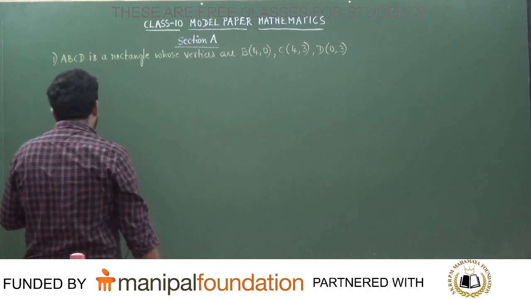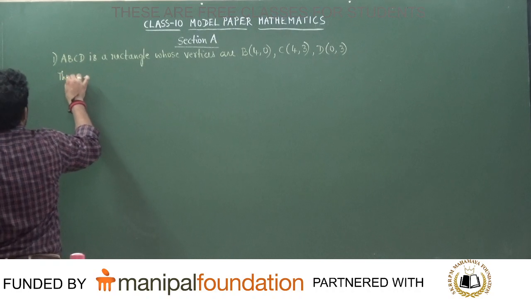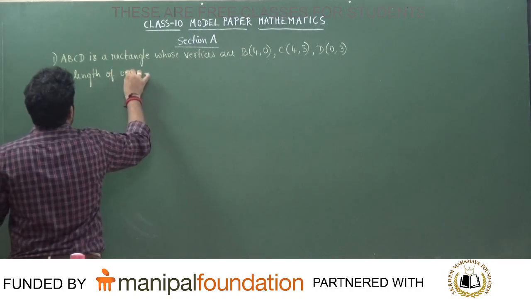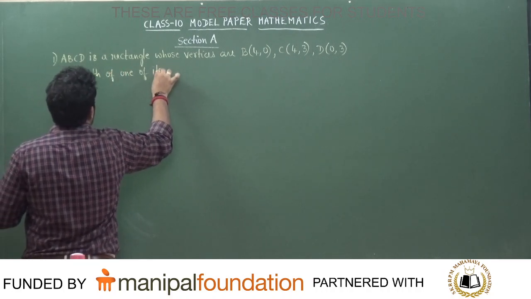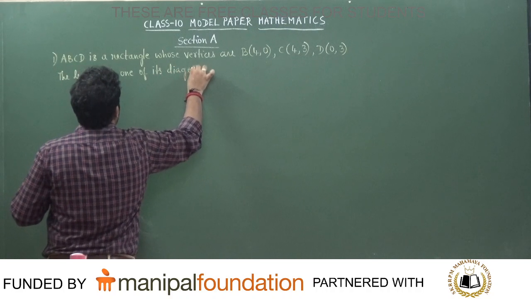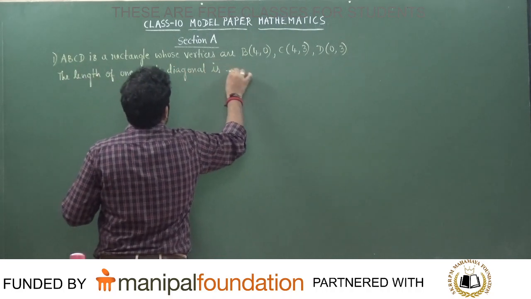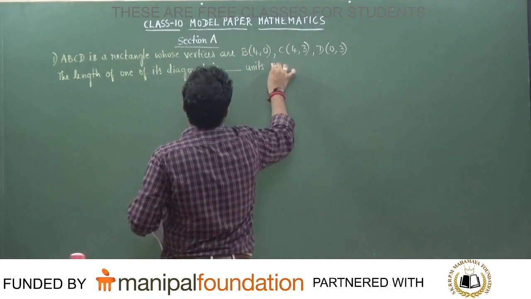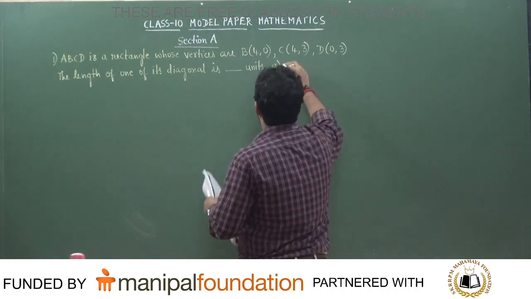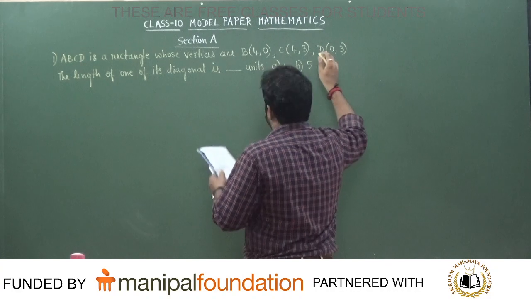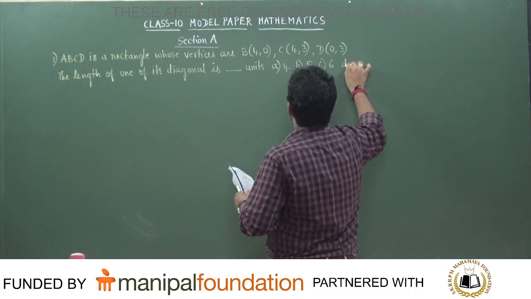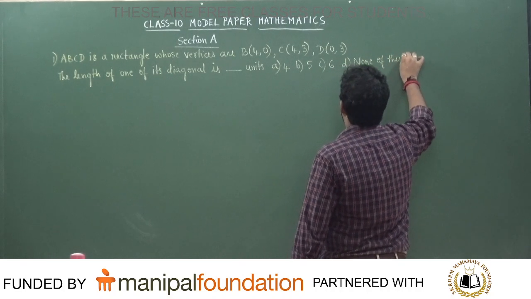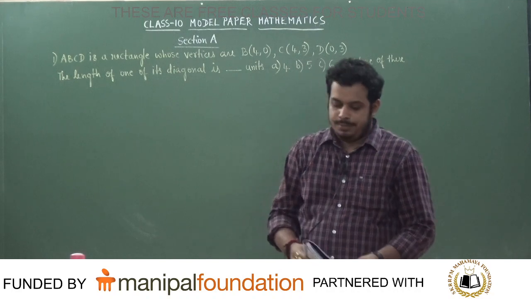Only 3 vertices are given in the problem. Then the length of one of its diagonals is dash units, is the question asked. The first option is 4. The second option is 5. The third option is 6. The fourth option is none of these. This is the first question in section A.